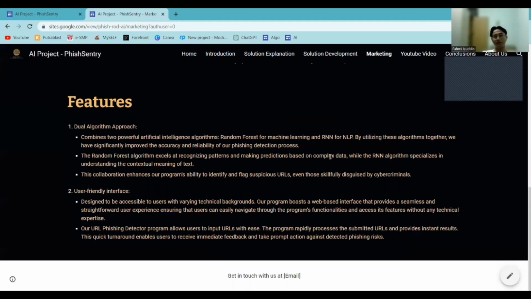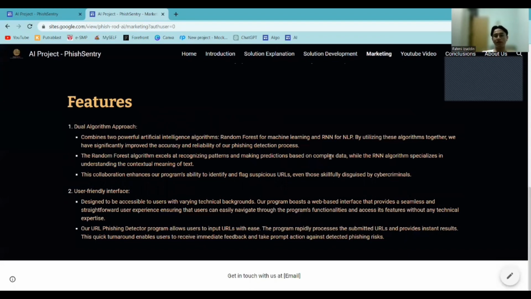The random forest algorithm excels at recognizing patterns and making predictions based on complex data, while the RNN algorithm specializes in understanding the contextual meaning of text. This collaboration enhances our program's ability to identify and flag suspicious URLs, even those skillfully disguised by cybercriminals.